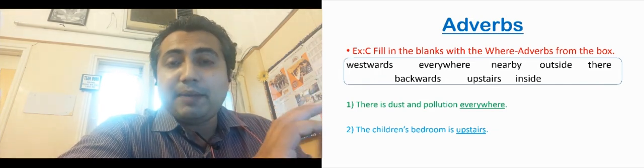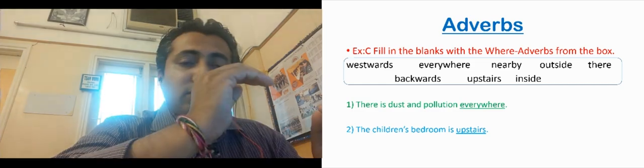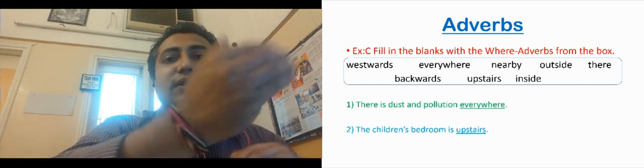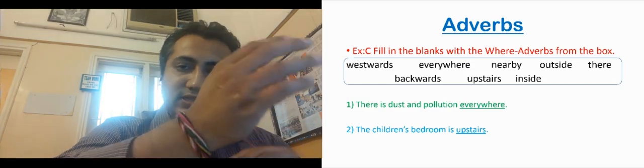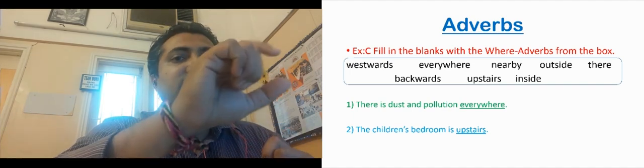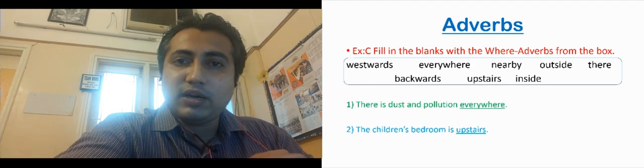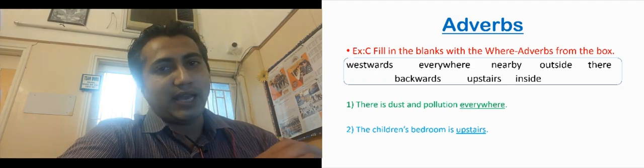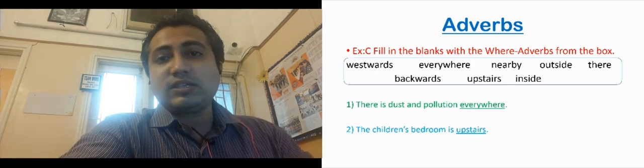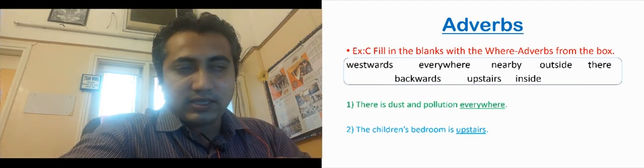Now it can happen that some words can go to other blanks also. There are some words, so you have to read the sentence very carefully and choose the most correct word from the help box and fill in the blanks. Okay students, now this is how you have to solve the exercise C.